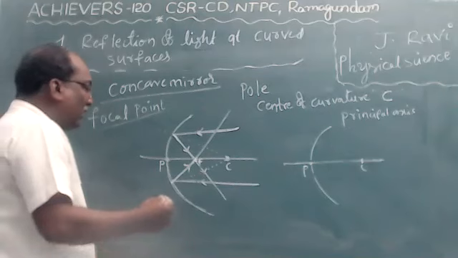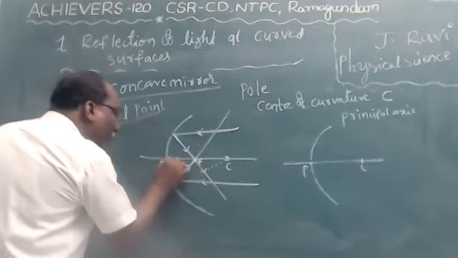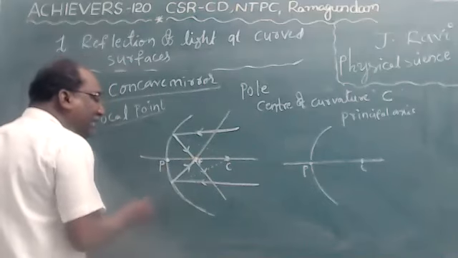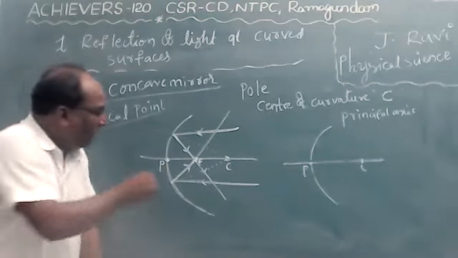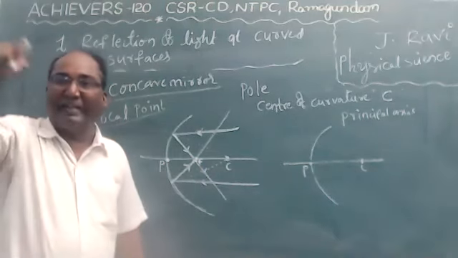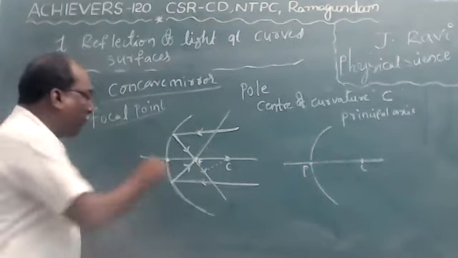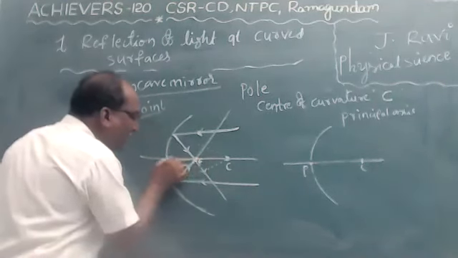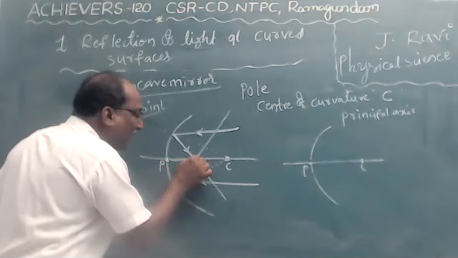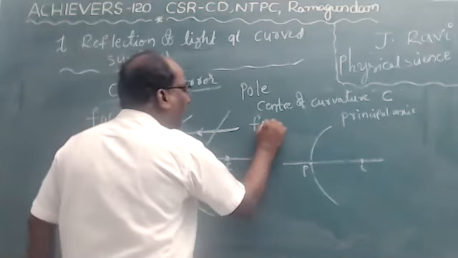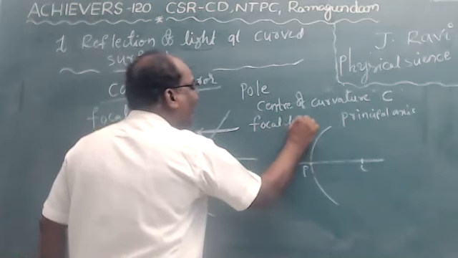Now here, it is the pole, it is the focus. The distance between the pole and the focus, children, must see clearly here, is called the focal length.